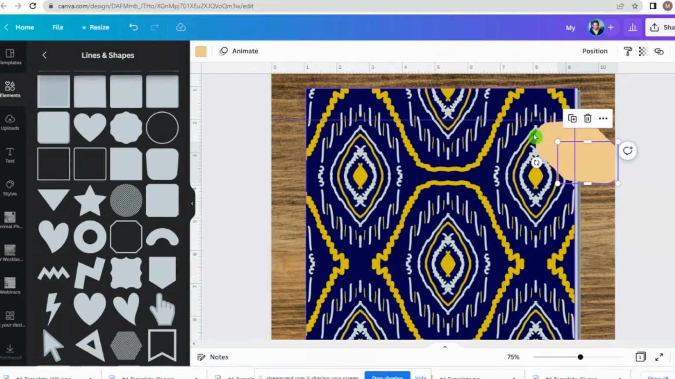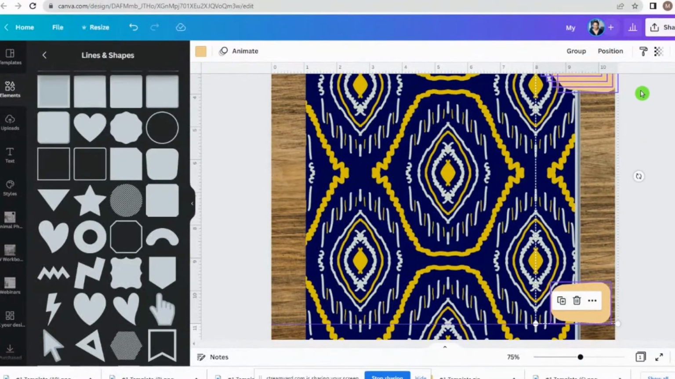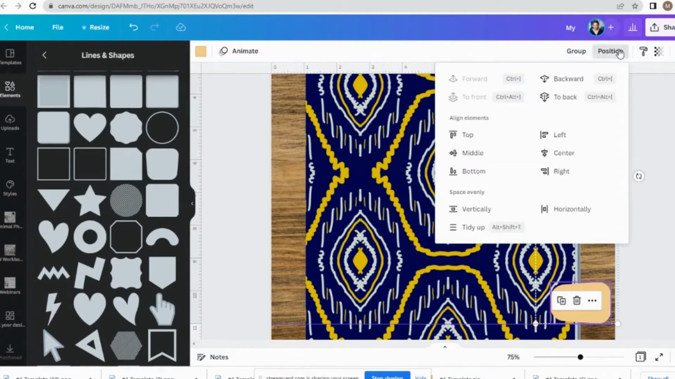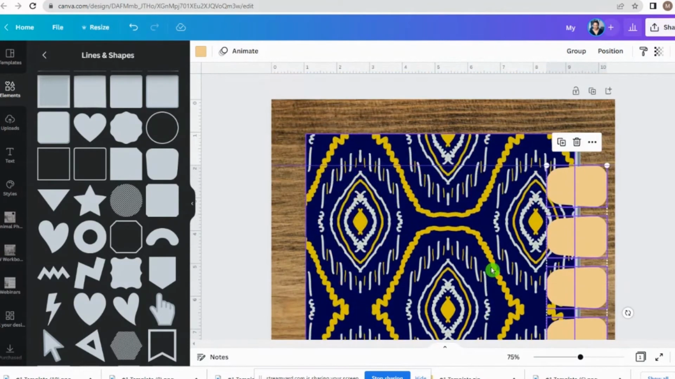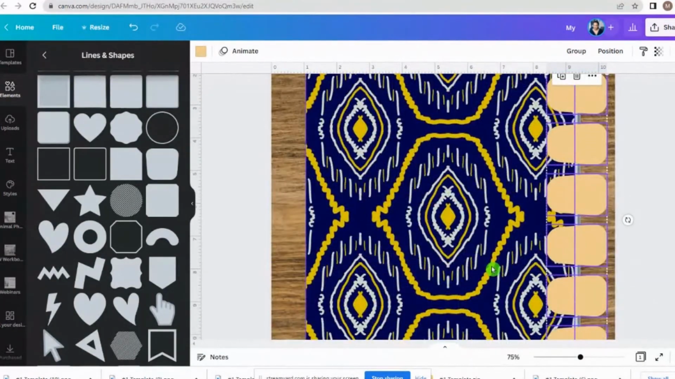Now I'm going to click on this, hold the shift button, and make sure I highlight all of these, including the one at the bottom. Once I do that, I'm going to go to position. I'm going to click vertically align these, and then click tidy up. Once you click tidy up, it's going to make everything even. So as you can see, all of these are now even tabs, evenly spaced on the right hand side of our journal.